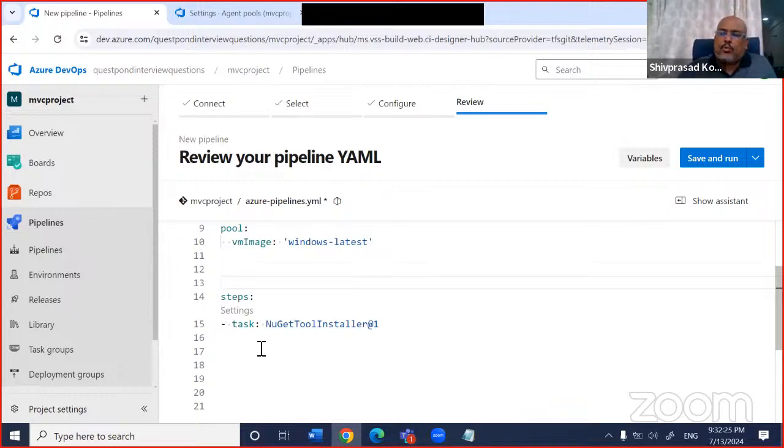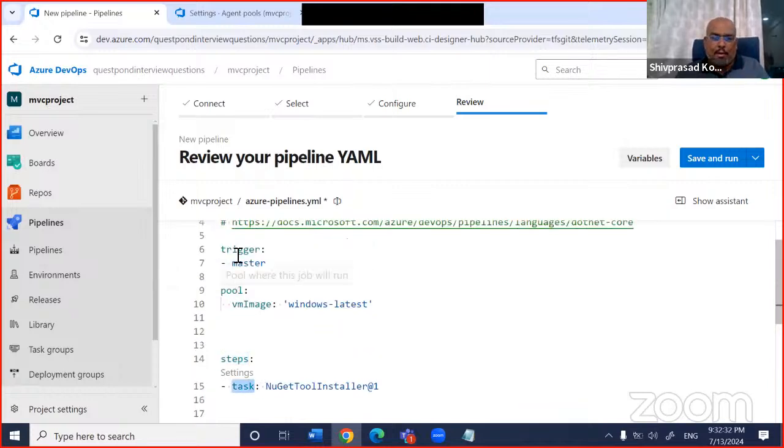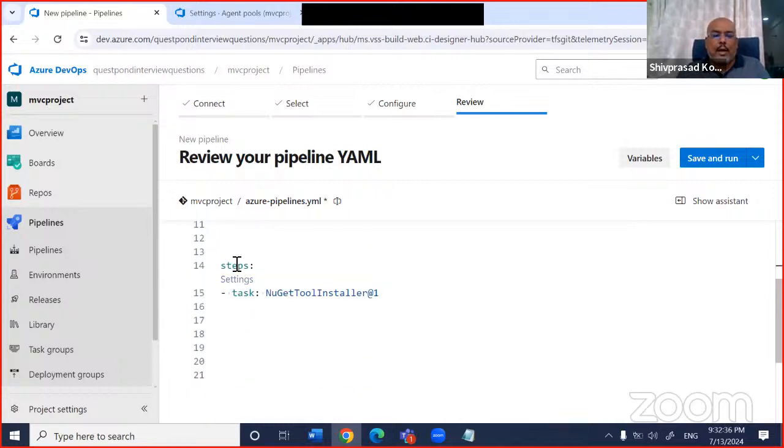So in that agent, what does it have to do? These are the steps. Steps is a reserved keyword. Task is a reserved keyword in pipeline. Trigger is a reserved keyword. Pool is a reserved keyword. Please understand. So here there is a step and there is a task. Now, there are steps and tasks. For now, just remember this.